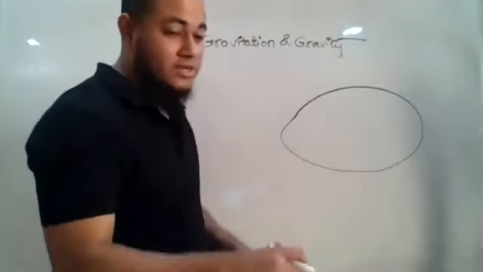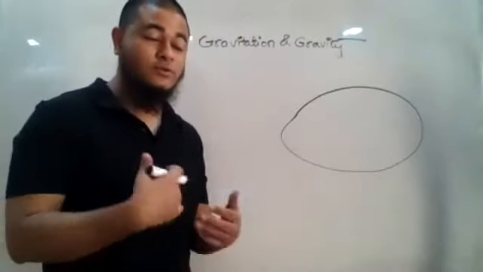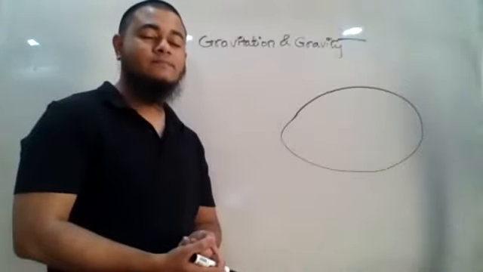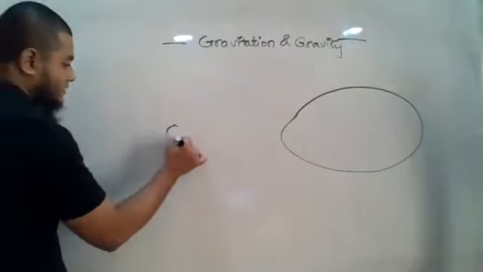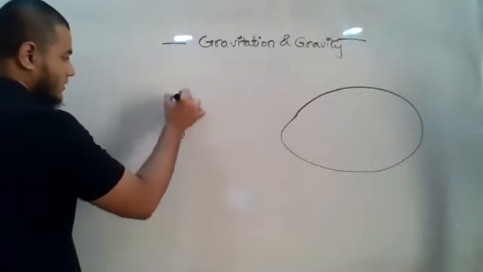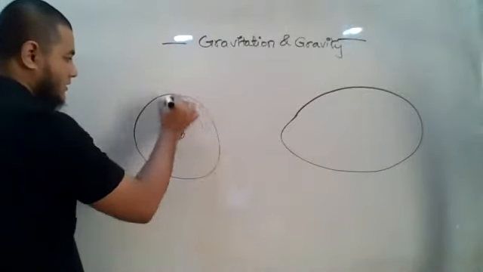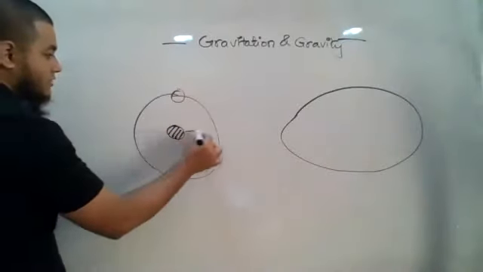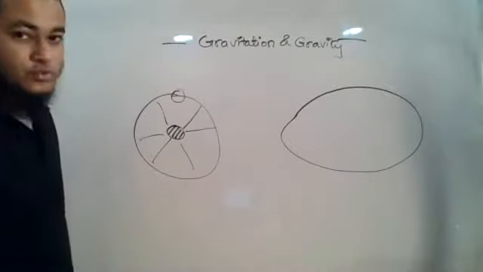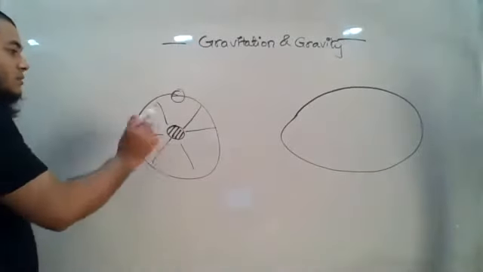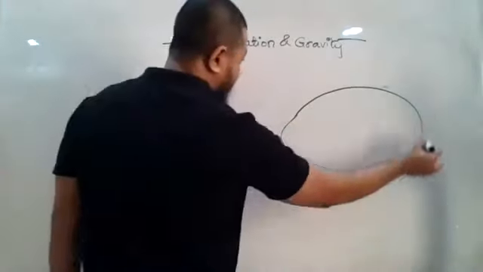Okay, so till now what we used to think is that the earth moves in a circular path around the sun, right? If this is the sun, the earth moves around it in a circular path, keeping the same radius, right? But this is not actually true. The earth moves around the sun in an elliptical path.